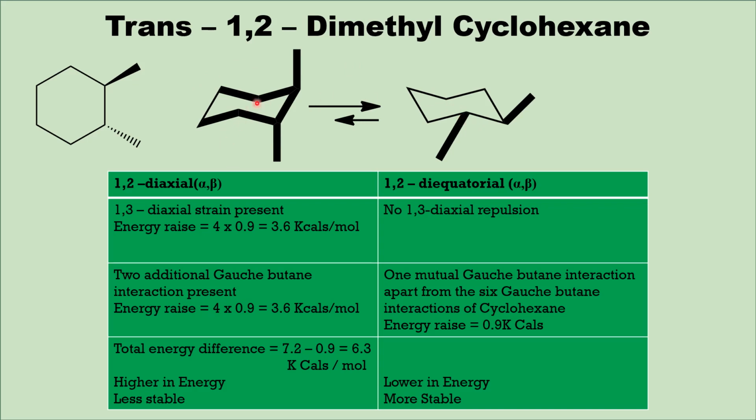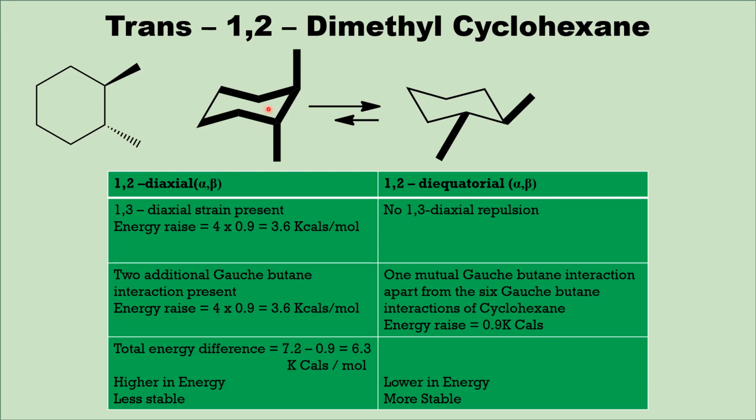So what is the difference in energy between these two? This molecule has 4 1,3-diaxial interactions, which are raising the energy by 3.6. This has 3 additional gauche-butane interactions. Therefore, due to gauche-butane interaction, this has 2.7 kilocalories higher energy than this one. Therefore, 3.6 and 2.7 altogether, 6.3 kilocalories per mole higher energy is possessed by this conformer.